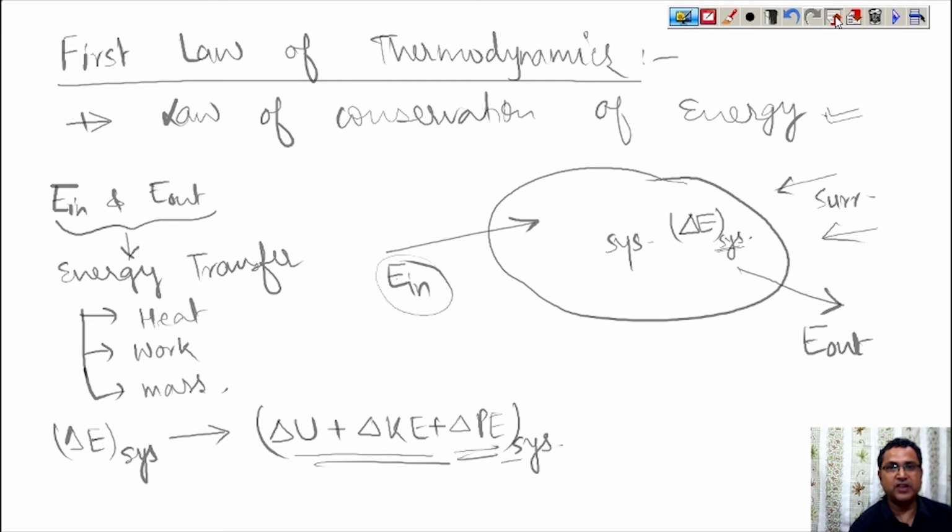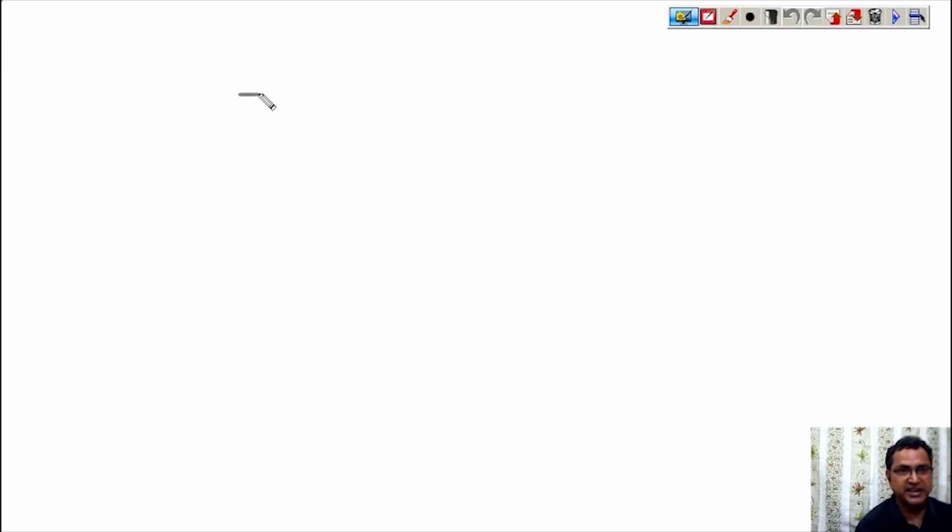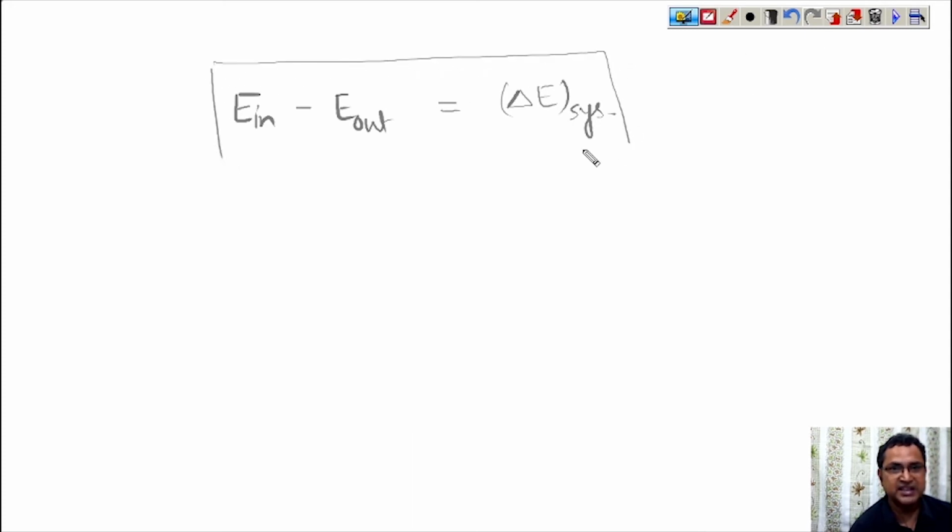So according to the first law of thermodynamics, the difference of total energy which is coming in and out, or which is transferring through the system, is equal to the change in the energy of the system itself. In a broader sense, this is the first law of thermodynamics, and this is applicable for every process, whether it is a closed system, open system, reversible, or irreversible. Everywhere the first law of thermodynamics will be applicable.